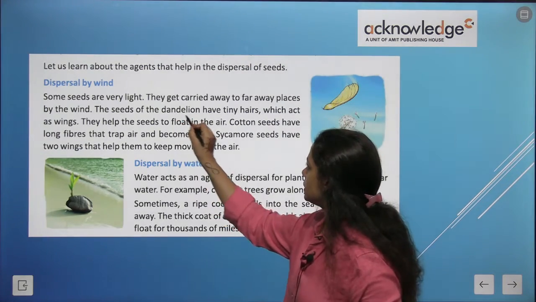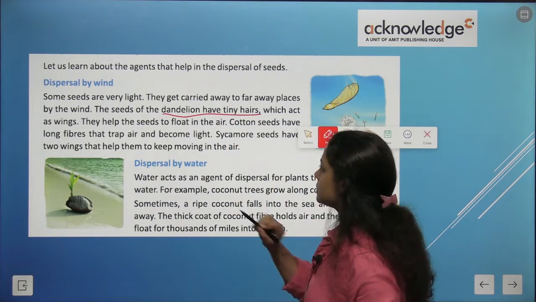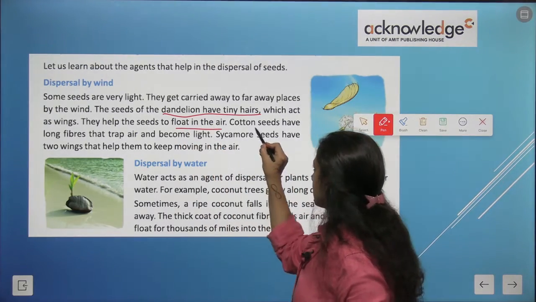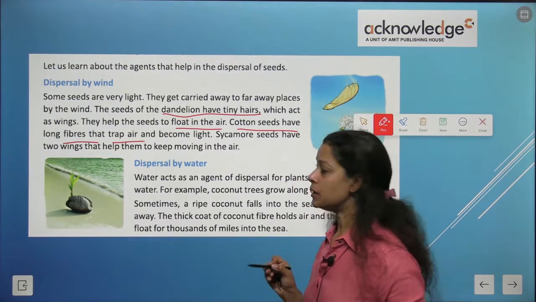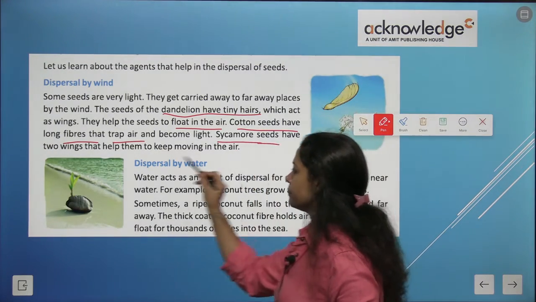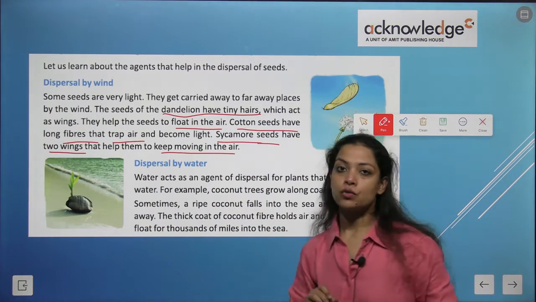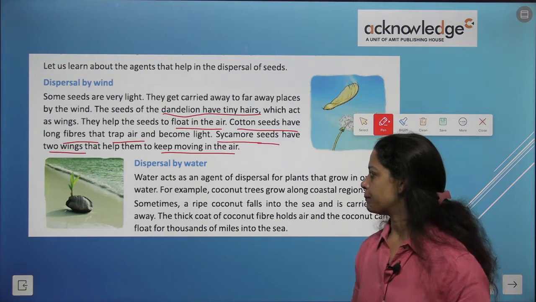Like dandelion, they have tiny hairs. Then they float in the air. Cotton has long fibers that trap air and become light. Sycamore seeds have two wings that help them to keep moving in the air. So, ये कुछ examples हैं. If a question is asked, you can answer according to them.